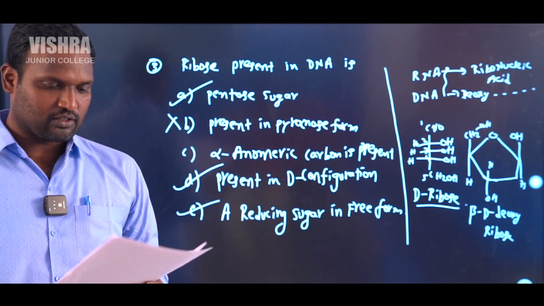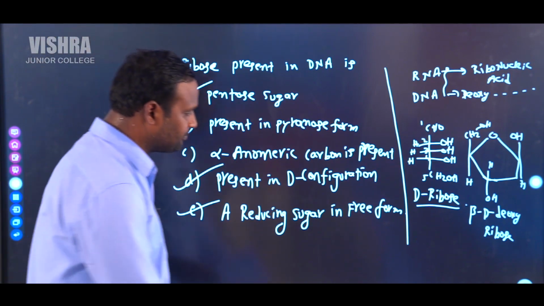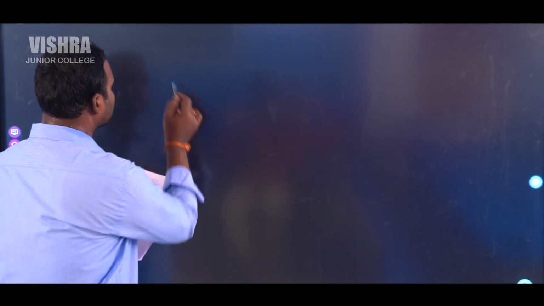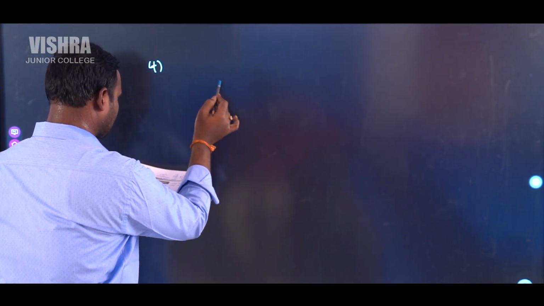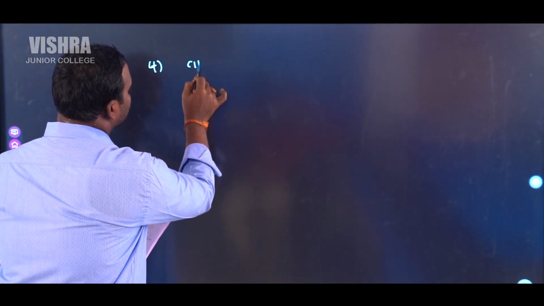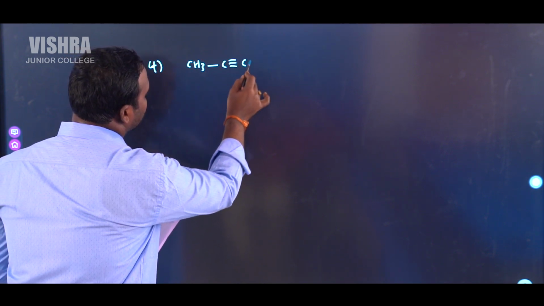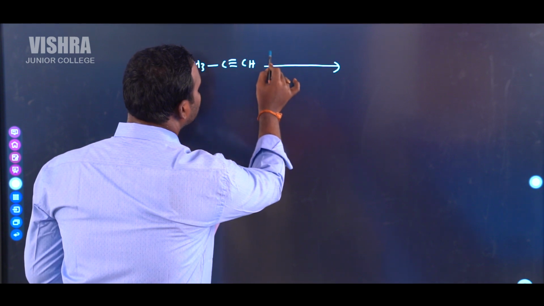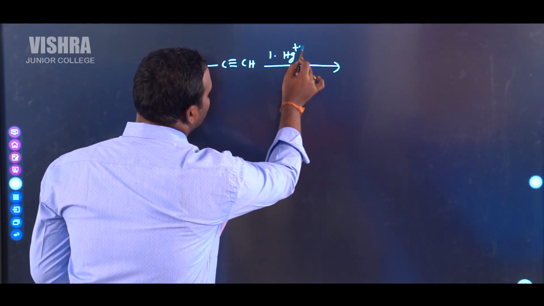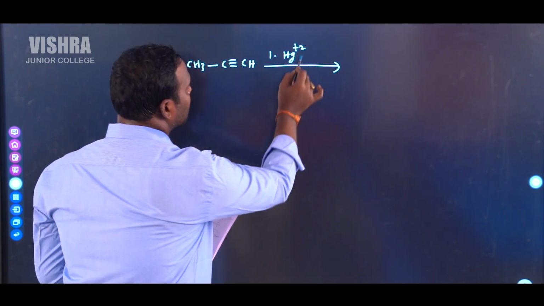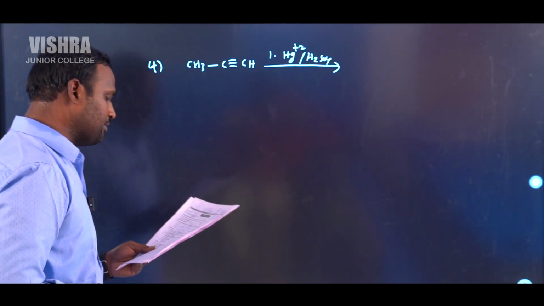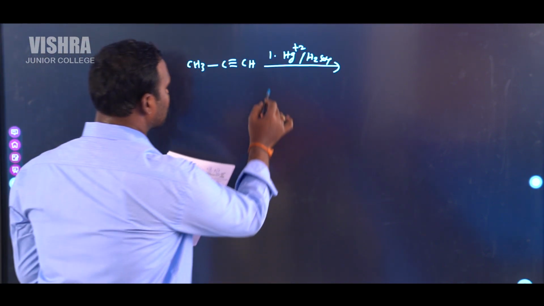Next one, question number 4. He has given one chemical reaction like this. First one is CH3, C triple bond CH in the presence of Hg plus 2, H2SO4.